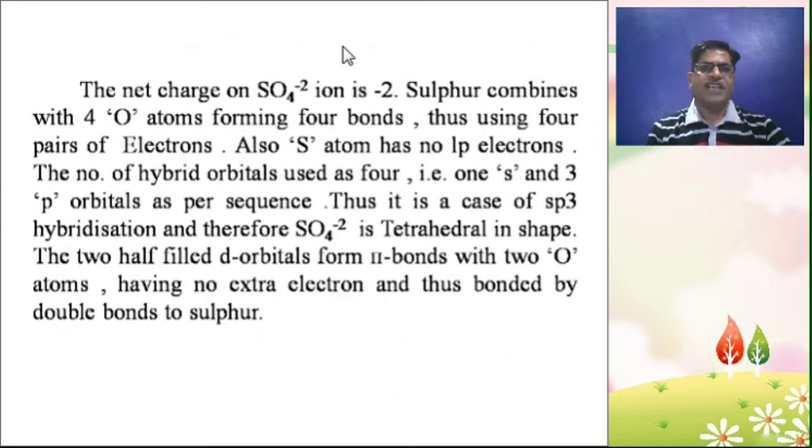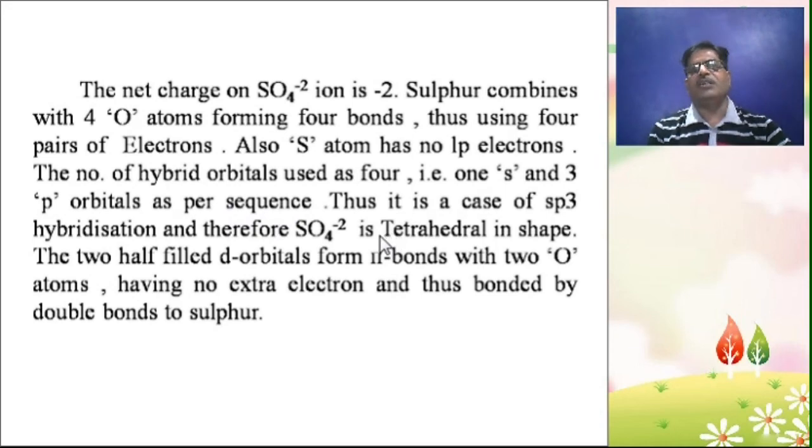The net charge on the SO4 ion is minus 2. Sulfur combines with 4 oxygen atoms forming 4 bonds, thus using 4 pairs of electrons. Also the sulfur atom has no lone pair of electrons. The number of hybrid orbitals used is 4. It is 1s and 3p orbitals.